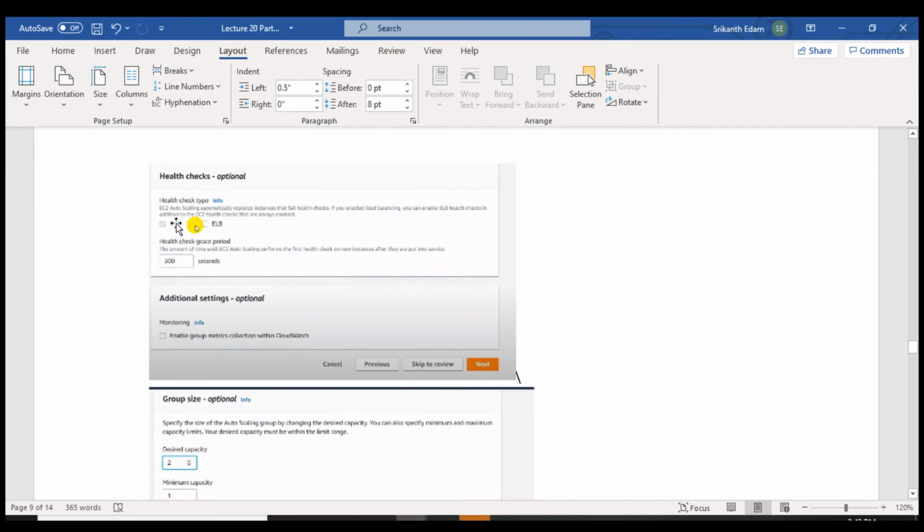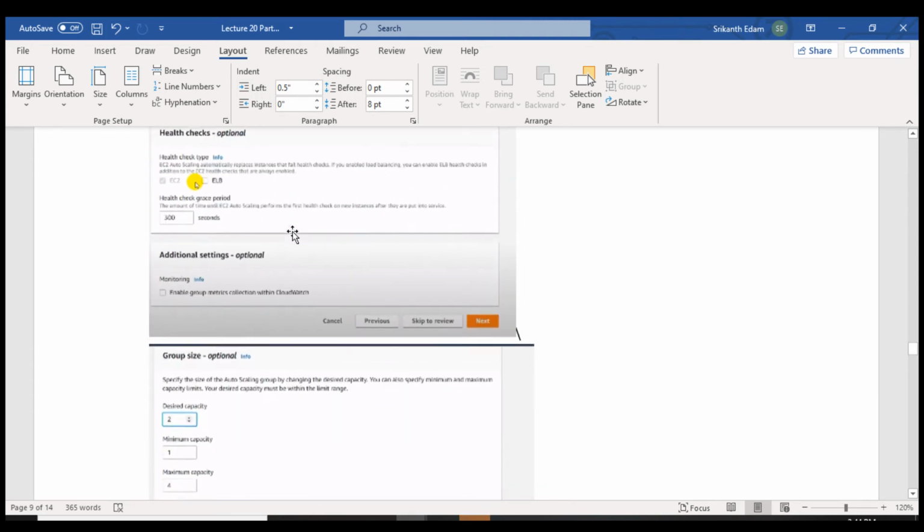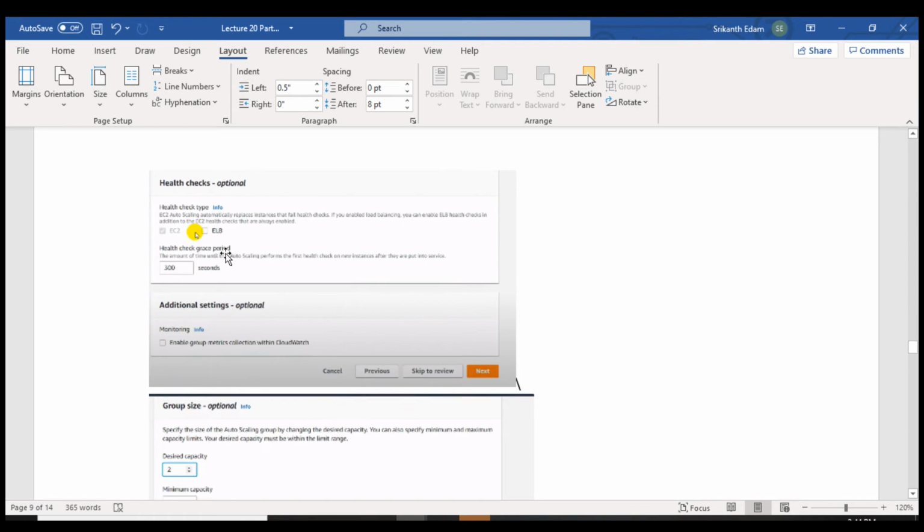Auto scaling is going to communicate with the EC2 and check the health status by using the status report. Then only it will know if the EC2 is healthy or unhealthy. Here we did not add the elastic load balancer, so that is the reason I am unchecking this option. And this health check grace period is called warm-up period.